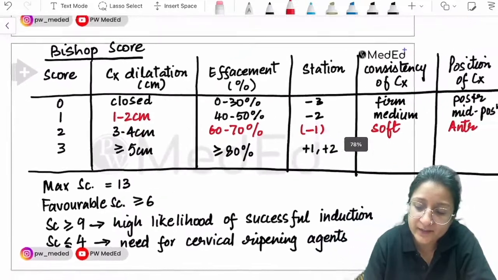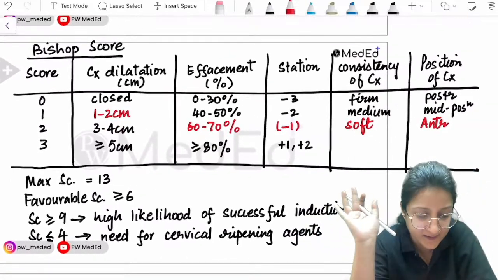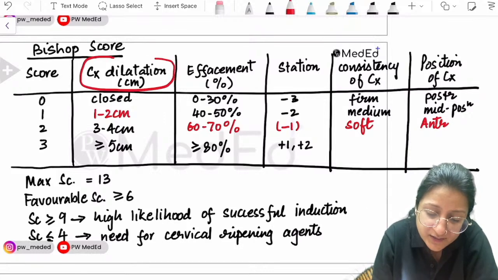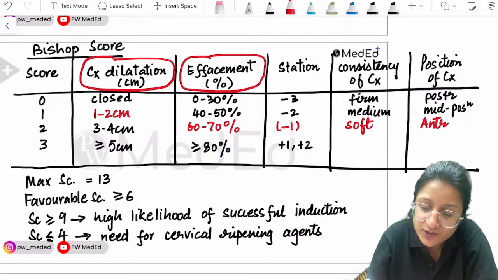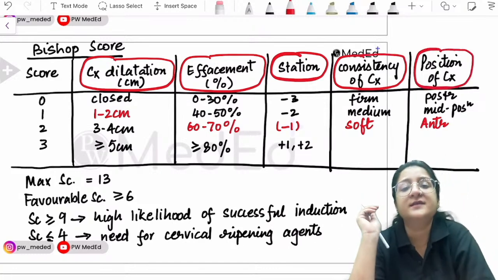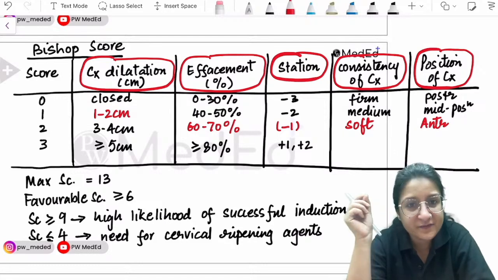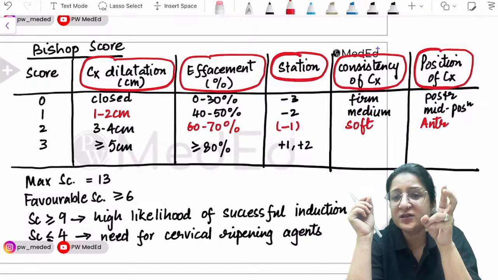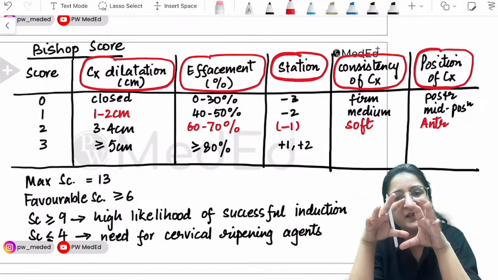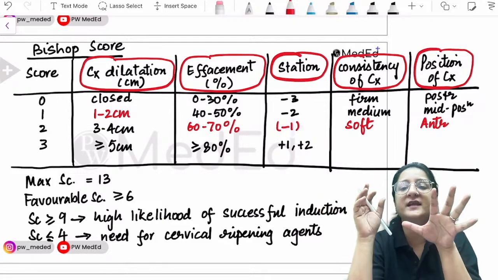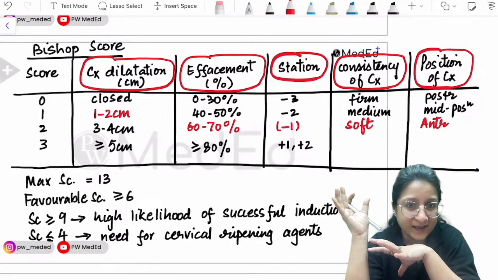You need to remember here that Bishop score includes 5 things: cervical dilatation, effacement in percentage, the station of the presenting part, the consistency of the cervix, and the position of the cervix. Cervical dilatation and effacement go together. Once we are doing a per-vaginal examination, we can feel the consistency and the position of the cervix as well. So these are 4 things that we see. In addition, the 5th thing is the station of the presenting part.